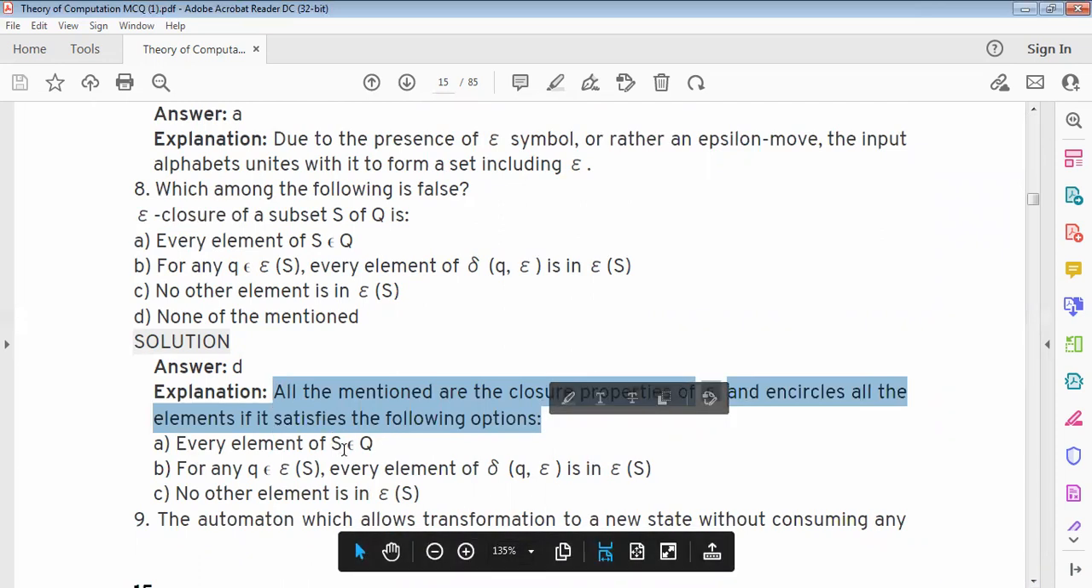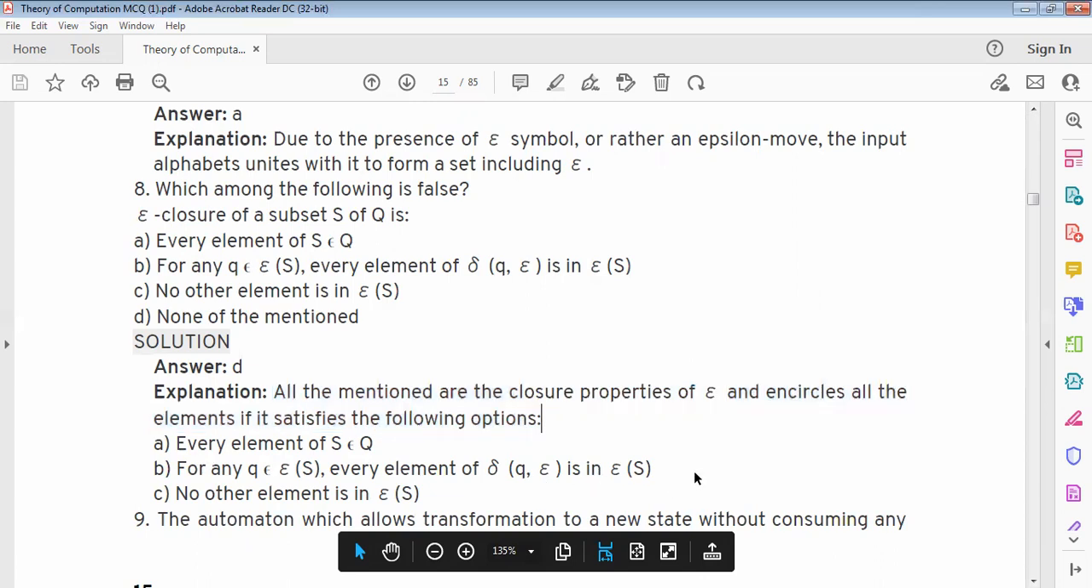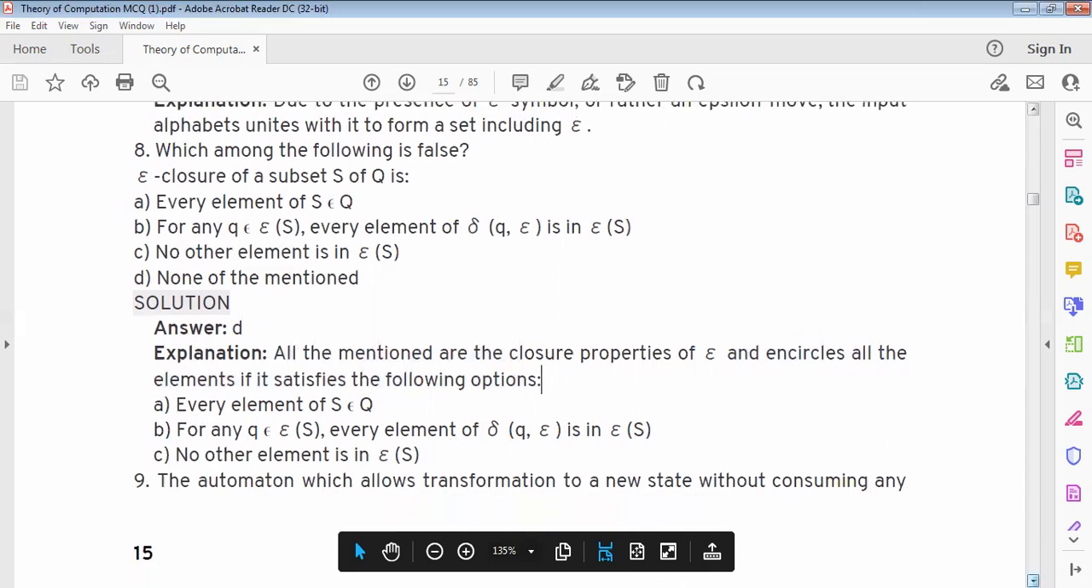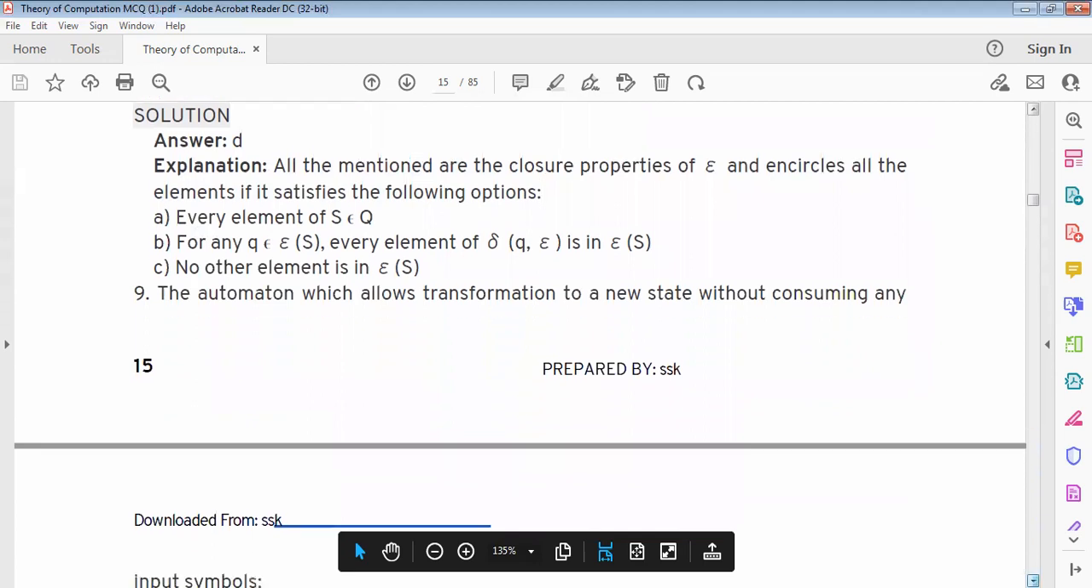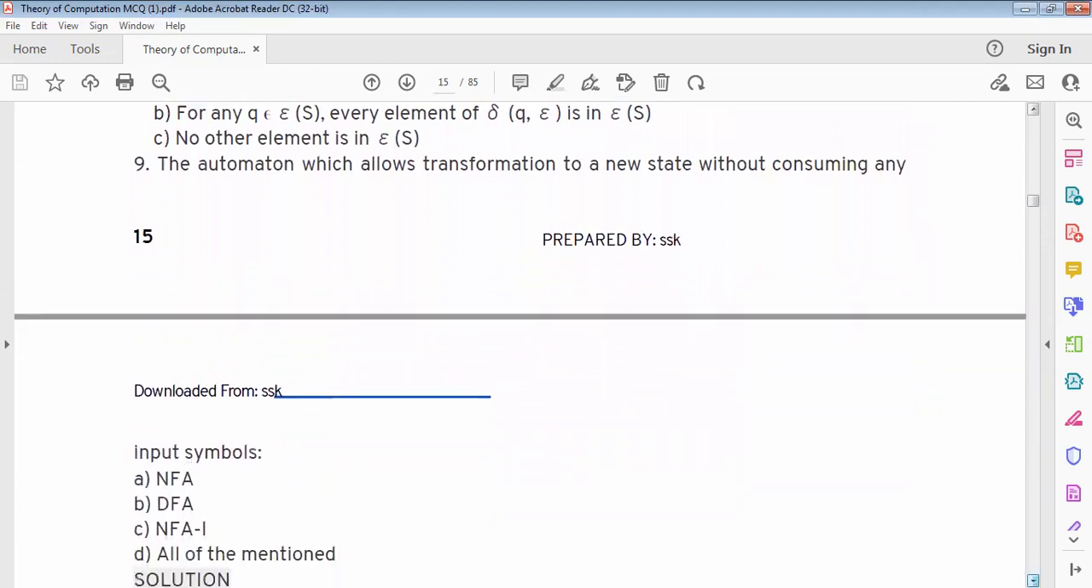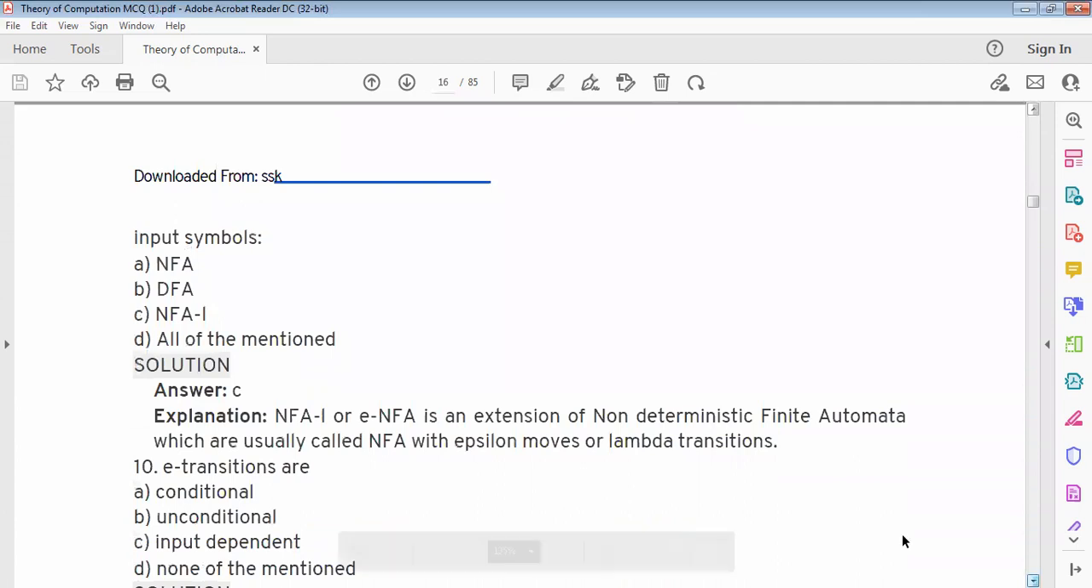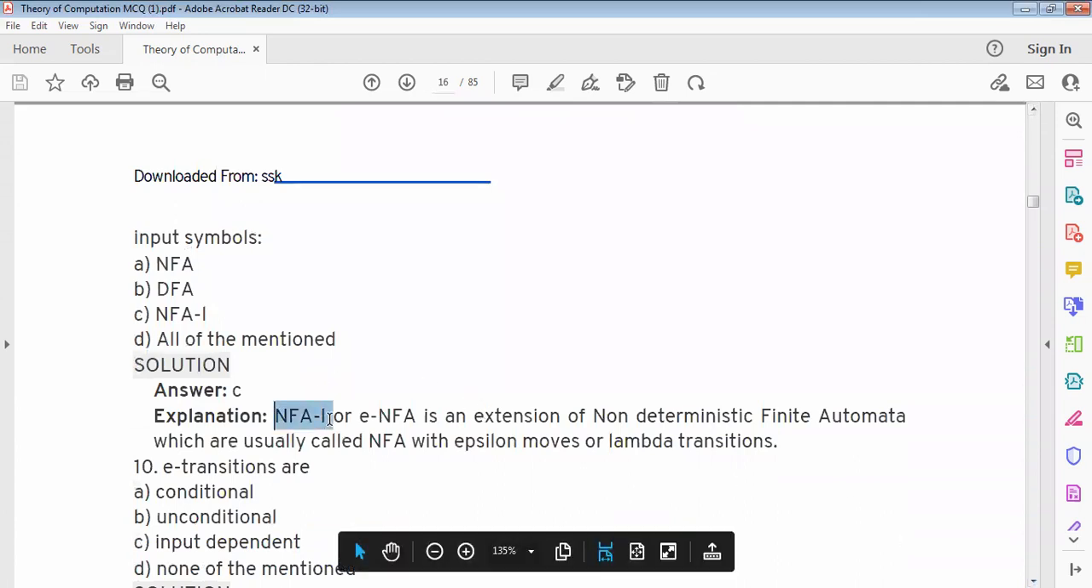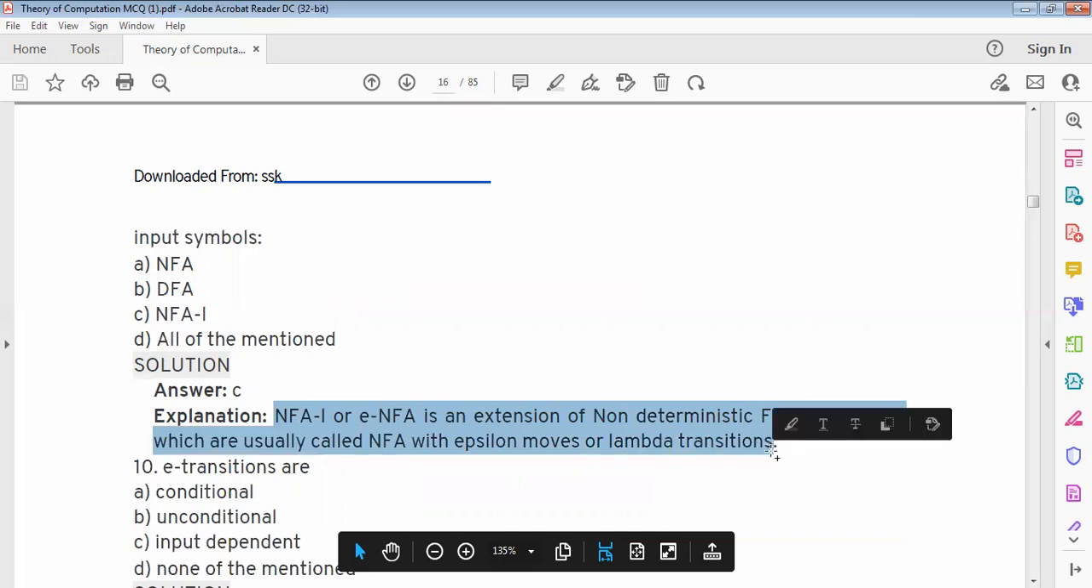Every element of S belongs to Q. For any q belongs to epsilon closure of S, every element of delta(q, epsilon) is in the epsilon closure of S. No other element is in the epsilon closure of S. The automaton which allows the transformation to a new state without consuming input symbols is option C, epsilon NFA. Epsilon NFA is an extension of non-deterministic finite automata, which are usually called NFA with epsilon moves or lambda transitions.